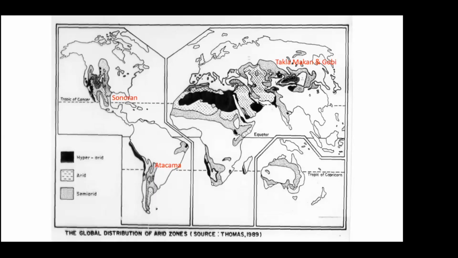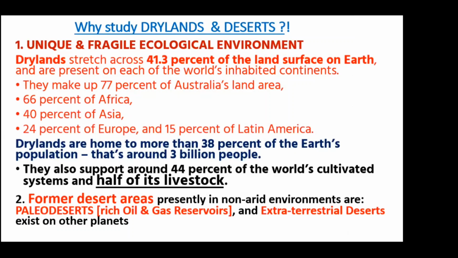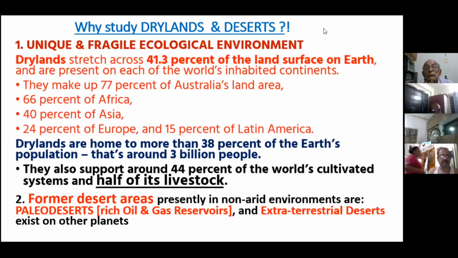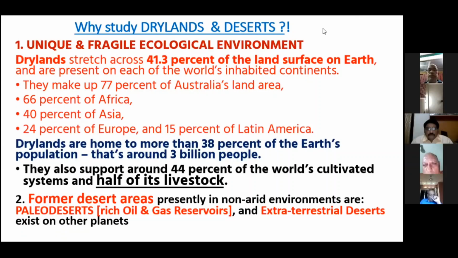The next question is, why should we study drylands and deserts? This is so important. First is that it's a unique and very fragile ecological system. And the other major aspect is that it is occupied by nearly 41% of the population, right?